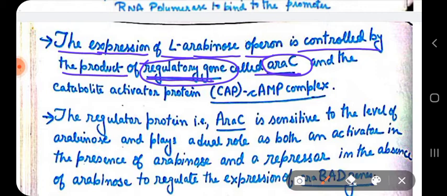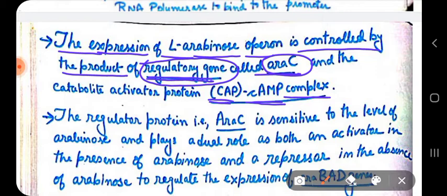Another regulation done to the ara operon is the same thing that we have seen in the lac operon, the catabolite activator protein cyclic AMP complex. So in two ways the expression of the L-arabinose operon can be controlled.